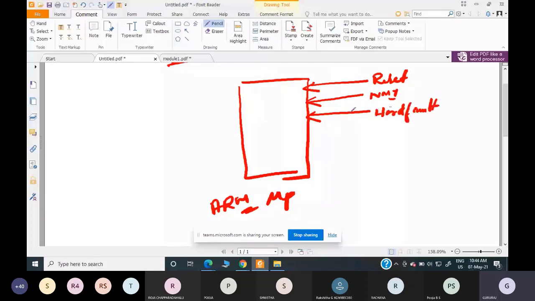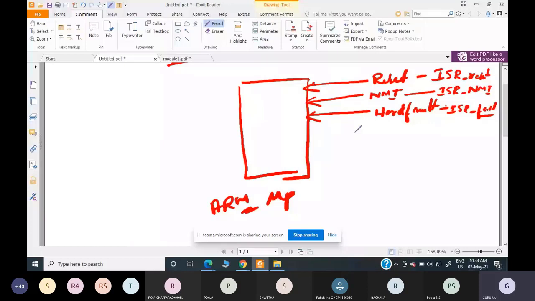Since there are 3 interrupts, there will be 3 ISRs. This is the ISR for the reset sequence, the interrupt service routine for reset sequence. This is the interrupt service routine for NMI. Remember, however many interrupts there are, those many ISRs will be there. For hard fault, there is an ISR for hard fault. So 3 interrupts and 3 ISRs are there.